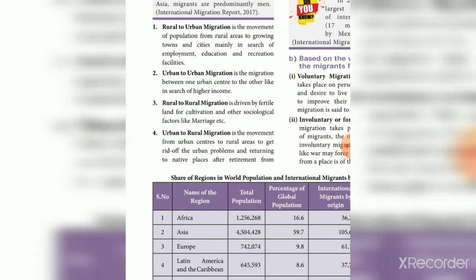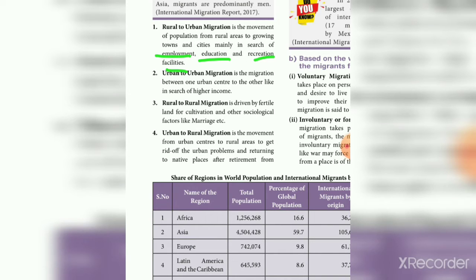The first one is rural to urban migration, the movement of people from rural areas to growing towns and cities, mainly in search of employment, education and recreation facilities. That is why people migrate from the village side to the city side. So this is rural to urban migration.